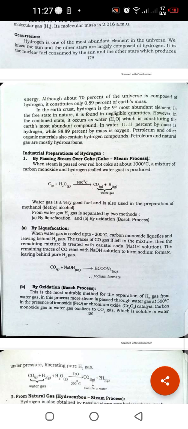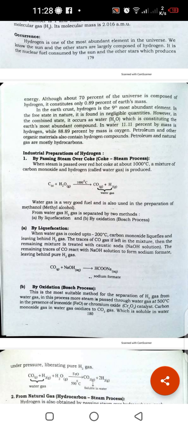1:8 by mass. So the percentage composition of hydrogen in water: 2 hydrogen, so 2 divided by the molecular mass of water, 18, multiplied by 100.